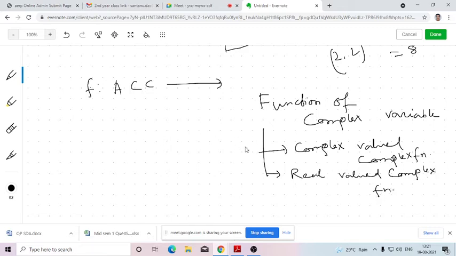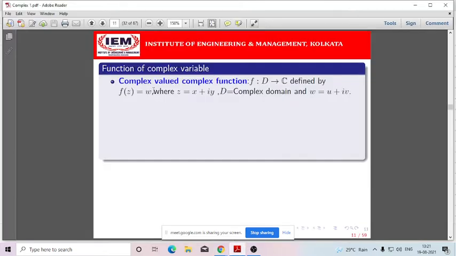So here we need to study two kinds of functions of a complex variable. One is the complex valued complex function, and the other is the real valued complex function. So here I have discussed the complex valued complex function.